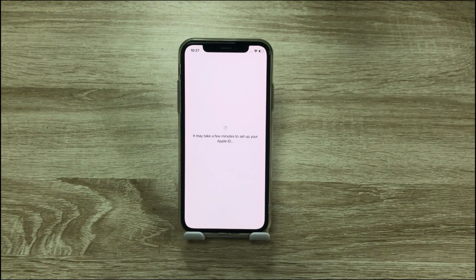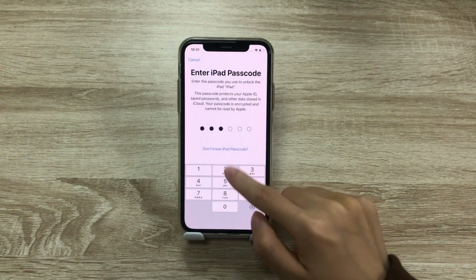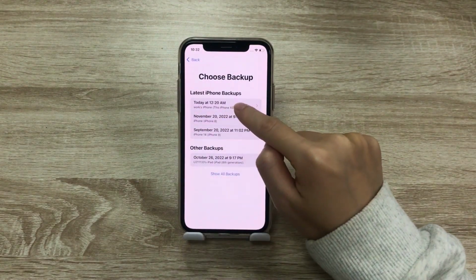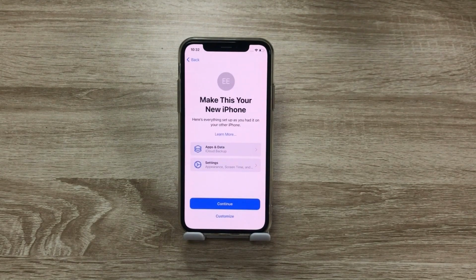It will take a few minutes to set up your Apple ID. Then enter your iPhone passcode. Then choose the backups you uploaded before according to the time. Tap Continue.